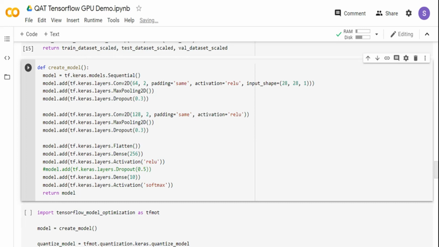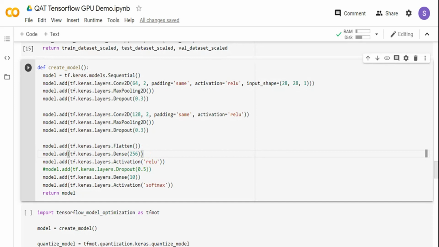It's an image. So I'm creating a convolution neural network. I'm creating a convolution 2D layer with 64 filters, 128 filters, and then I'm flattening it out to 256 filters. It's a typical simple network model. I'm just introducing dropout so that it does not overfit.